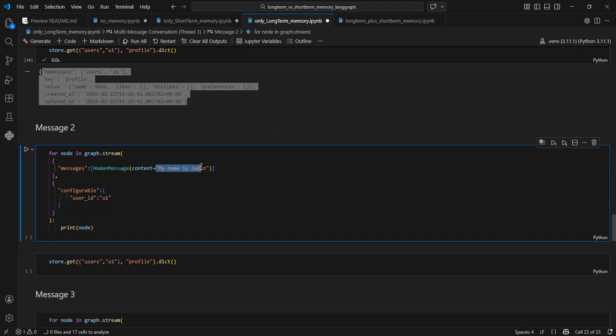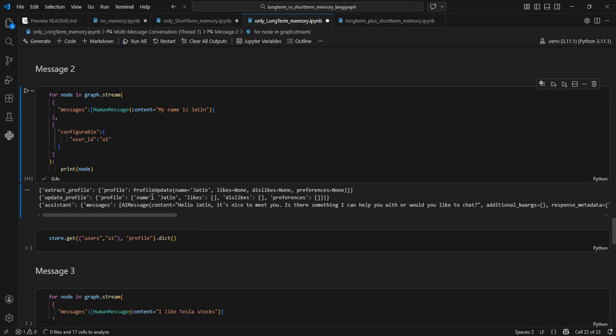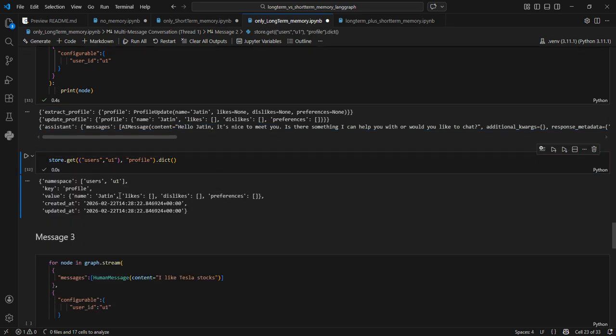So now I will say my name is Jatin, and again I'm using the same configurable, same user ID. Now let's see what happens. Here, extract profile has extracted the name, but nothing else was available. So update profile has updated the name here, but this information is still missing. And this is a usual response from the bot. Okay. Now let's see what is there in the store. In the store, now the name exists, but other information is still not there.